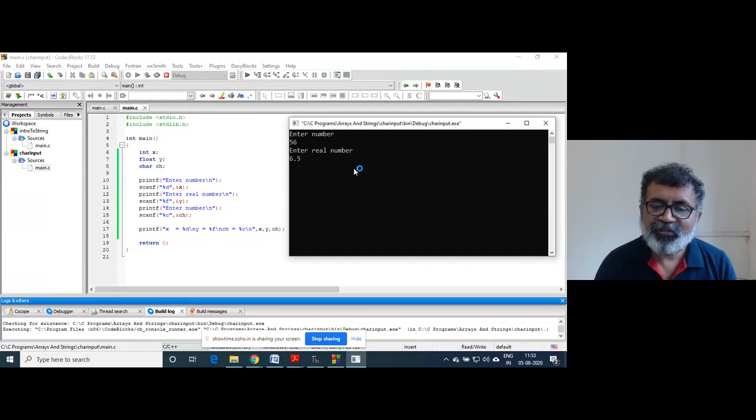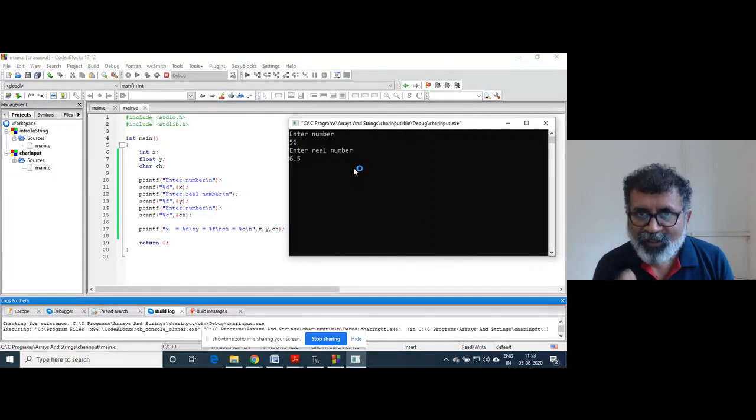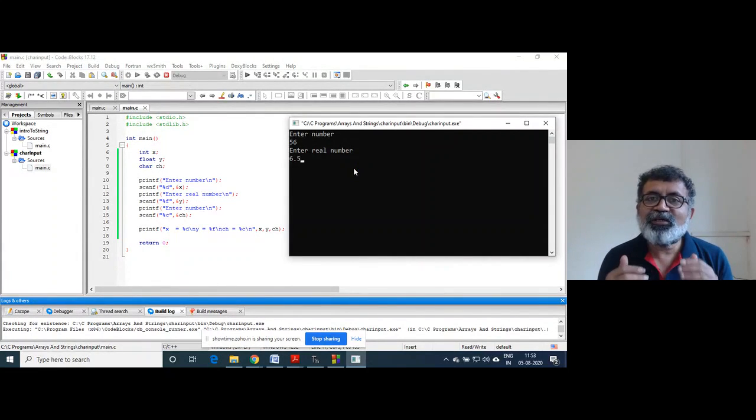Suppose you enter this and hit the enter key. Now see the sequence in which everything is going. First of all, this keyboard has got a buffer. What do you mean by buffer? The keyboard has got its own memory.